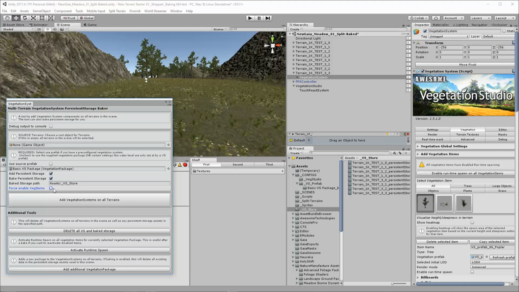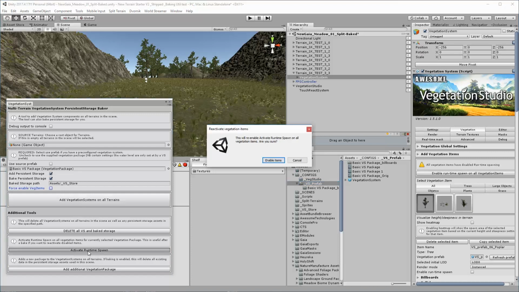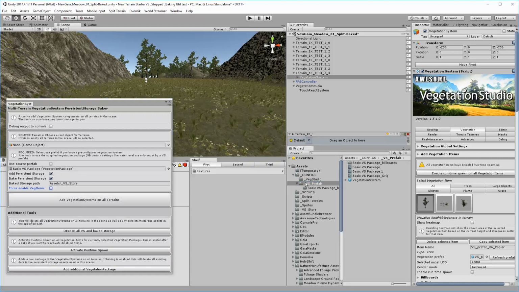I've got it there as a fallback. If you find that you're baking and it's not enabled, then you can do it that way, and hand in hand with that, you could say, right, I've just baked that package, I want to make sure that it's activated, so you can just activate runtime and it'll make sure that the package saved here is all enabled. Just a little add-on utility, not a biggie.